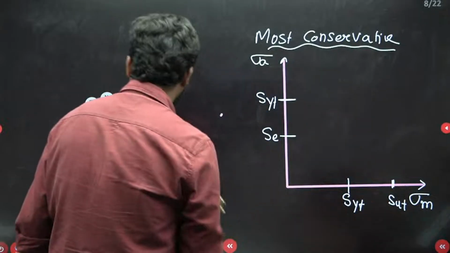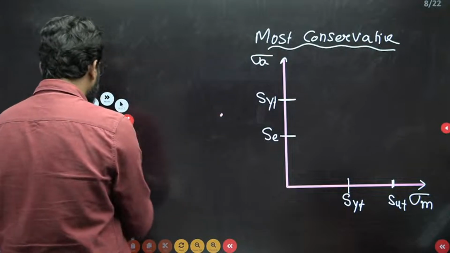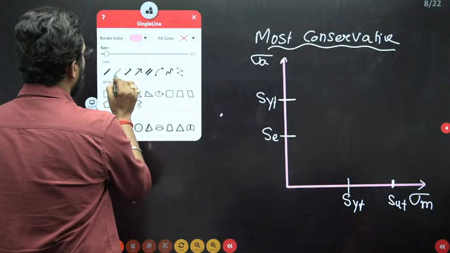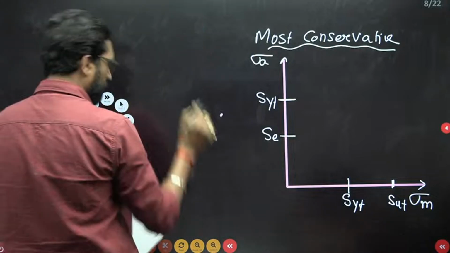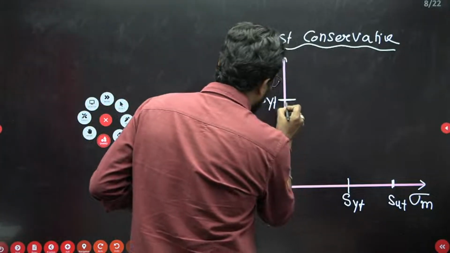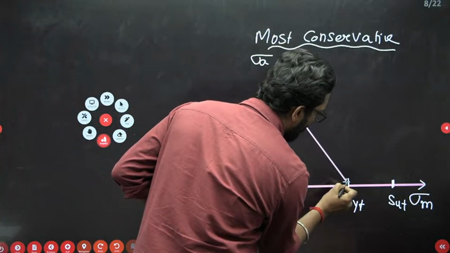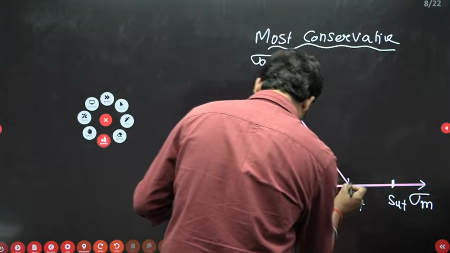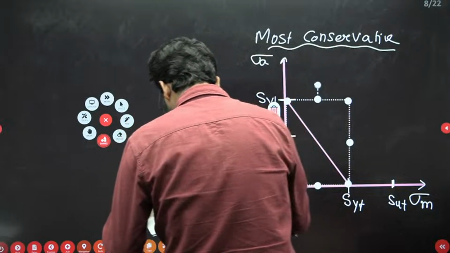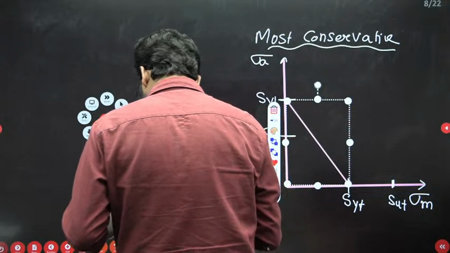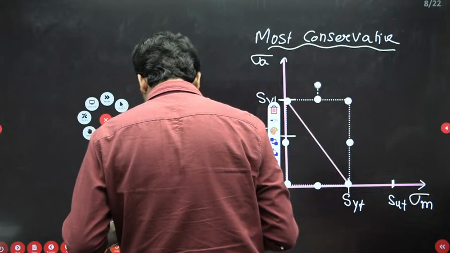Now we have to join the different lines according to the given names. First, we draw the line connecting SYT and SYT. If you draw the line between SYT and SYT, this is your yield line.